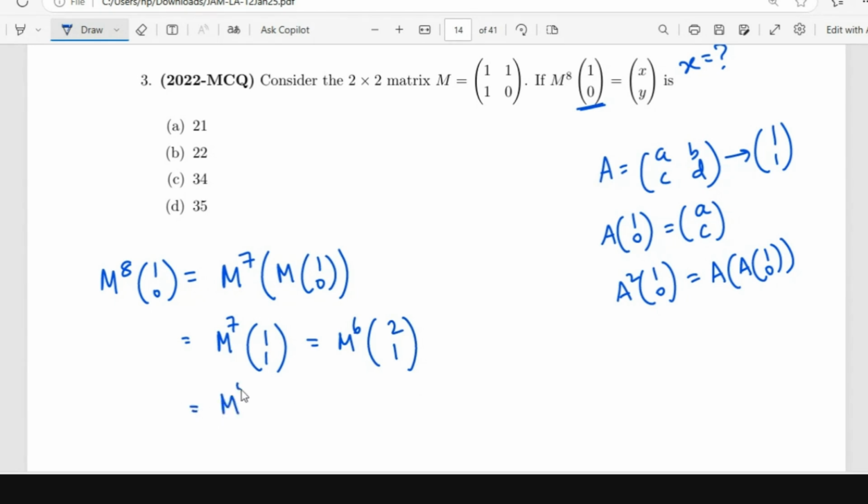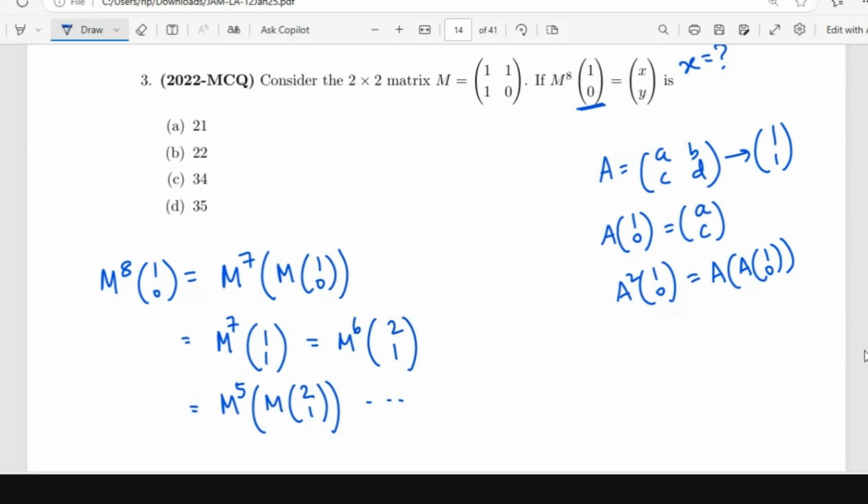Now what you do is M power 5 times... (2, 1) means you're multiplying the first column with 2 and the second column with 1. You needn't think so much, you can just do M (2, 1). So this way, you're doing much lesser calculation than actually finding out the entries of M power 8.